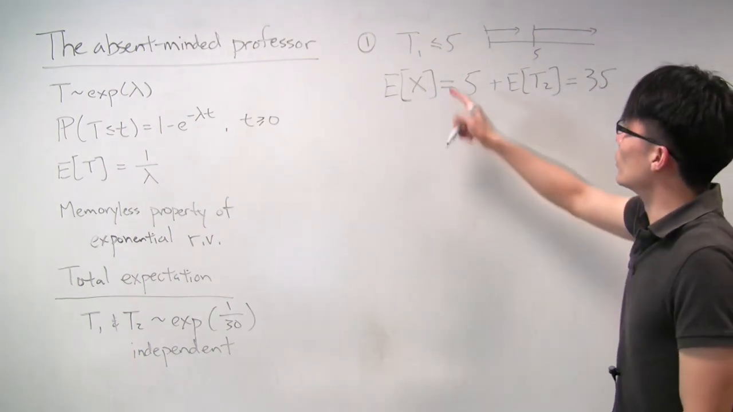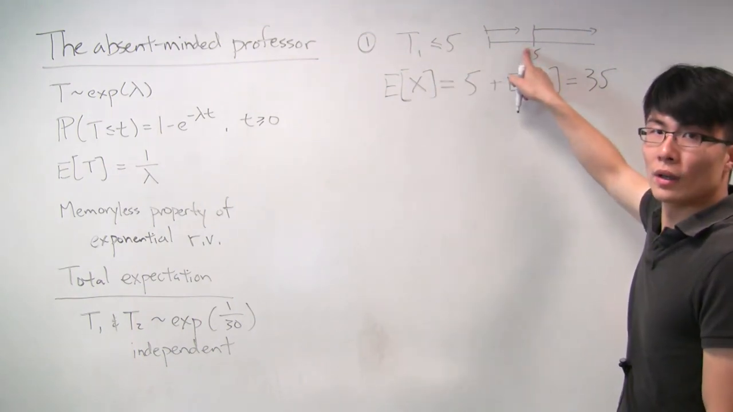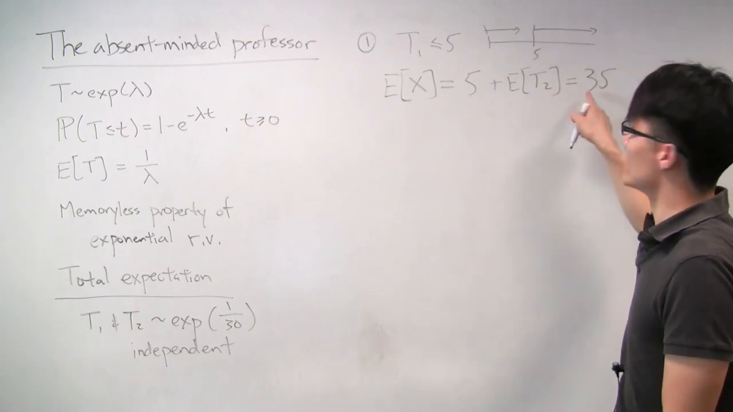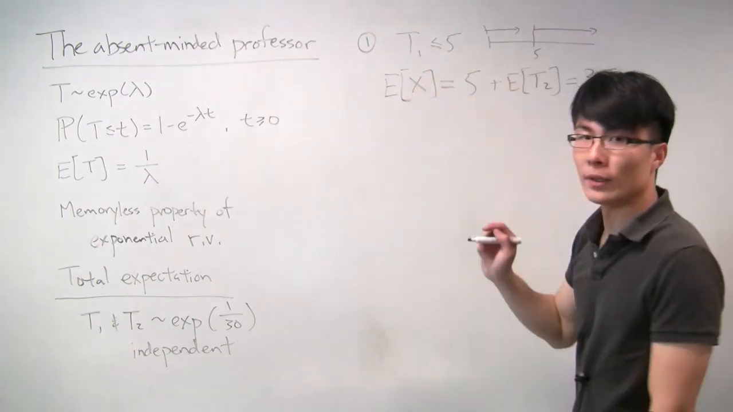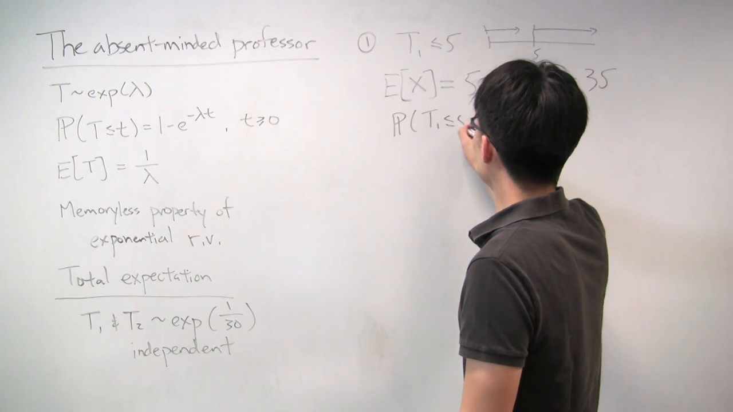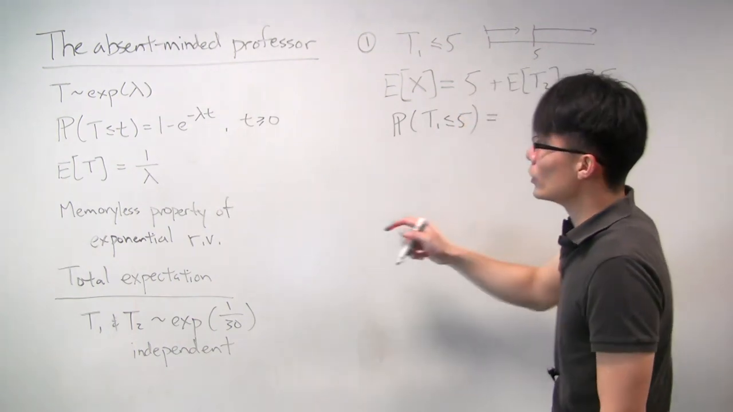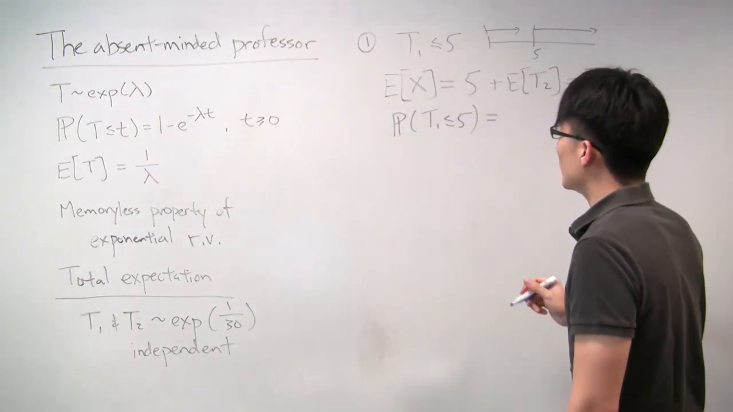Right? So if the first student doesn't take very long, then we just get the 5 minutes, that little buffer, plus however long the second student takes, which on average is 30 minutes. Now, what is the probability of this happening? It's the probability that the first student takes less than 5 minutes. And here is where we use the CDF that we wrote out earlier.